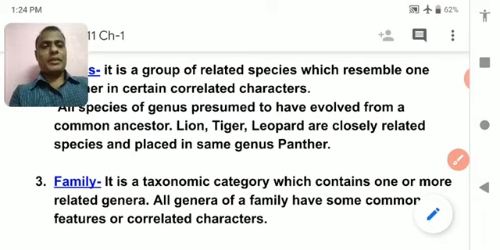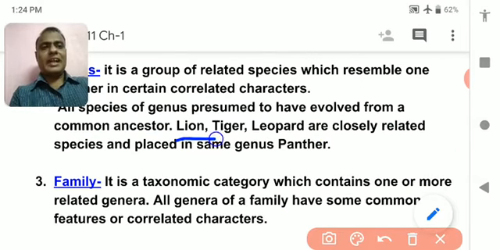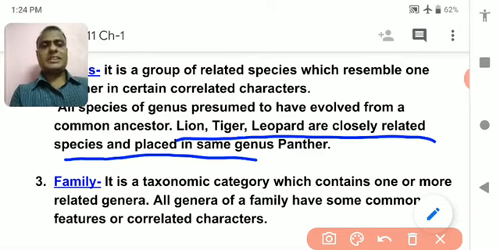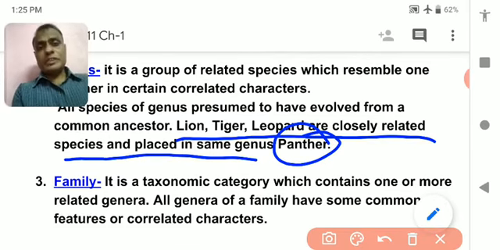Here the example of lion has been given. Lion, tiger, leopard are commonly related species and are placed in the same genus, that is Panthera. Panthera leo, Panthera tigris is a very good example over here. Similarly, several